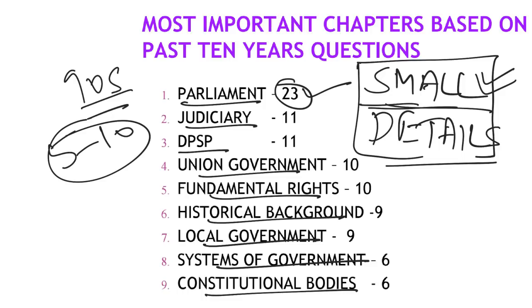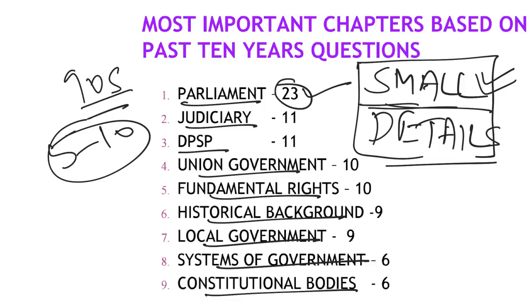So make sure you focus more on small details. Within Parliament, yes, there are areas where they keep asking questions, like the leader of opposition, the role of speakers and deputy speaker, questions related to joint sitting, or questions related to bills. Like money bill, "consider the following statements." We'll look at those questions also. Or they'll ask a question on the constitutional amendment bill, or the financial bill, or they might ask a question on the budget.